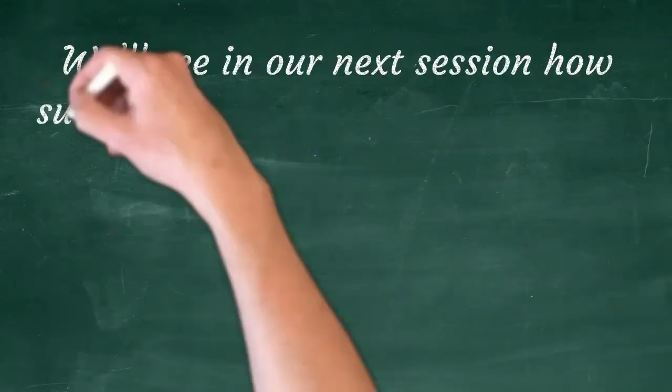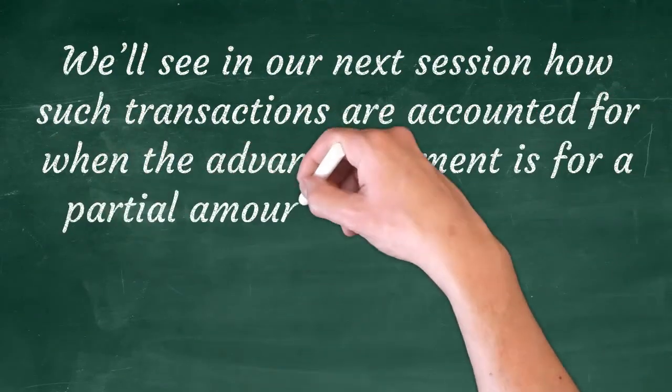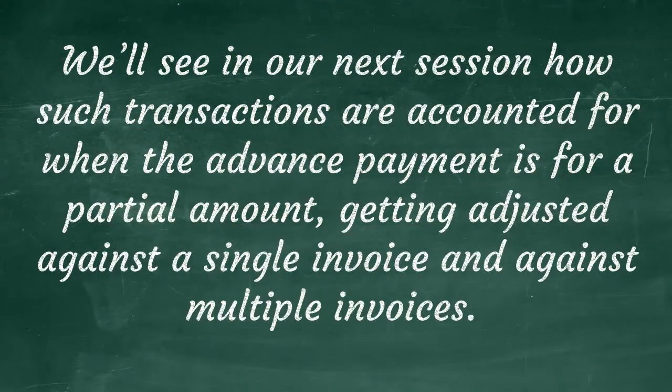We will see in our next session how such transactions are accounted for when the advance payment is for a partial amount getting adjusted against a single invoice and against multiple invoices.